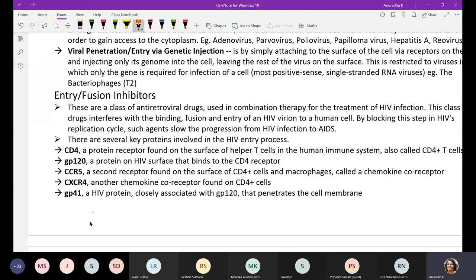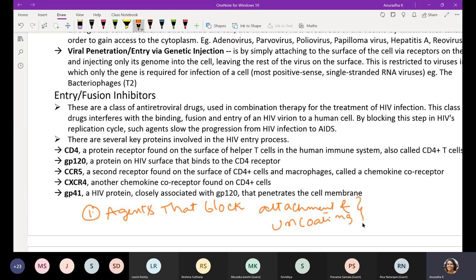The first class of antiviral agents are those that can block attachment and uncoating. These are the first early events of the virus life cycle. There are certain chemicals which inhibit uncoating. There are some which can inhibit both, and some which can inhibit either attachment or uncoating. Let us see what those examples are.